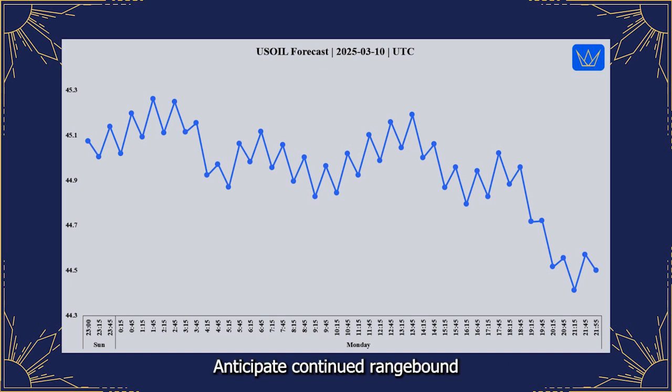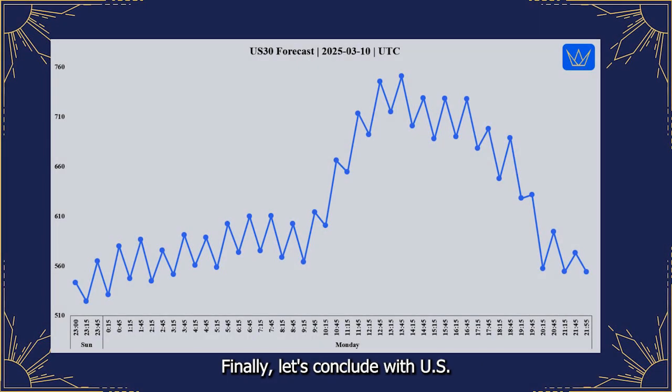Anticipate continued range-bound and potentially very quiet trading conditions for crude oil on Monday. Intraday trading strategies should similarly focus on conservative range trading, or traders may opt to focus on markets exhibiting clearer directional momentum. Finally, let's conclude with Us30, the Dow Jones Industrial Average.